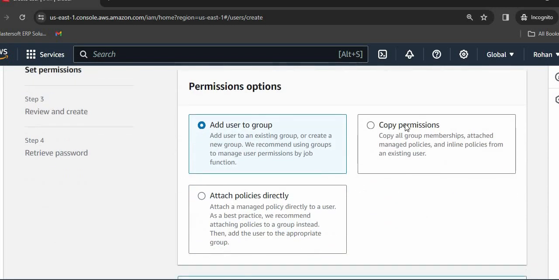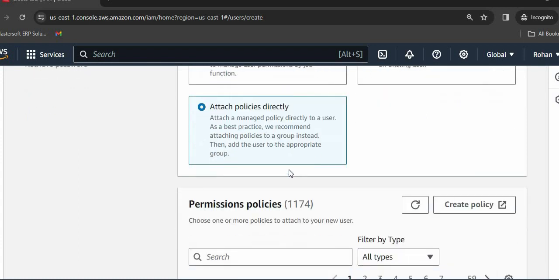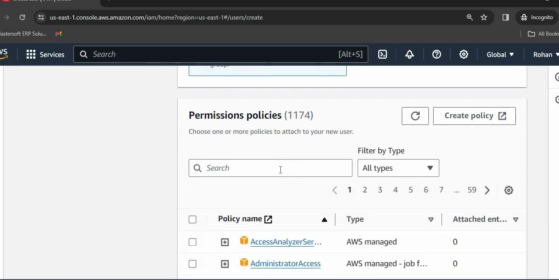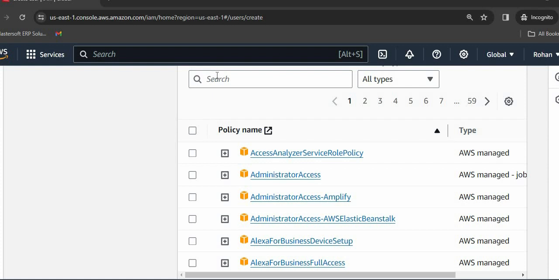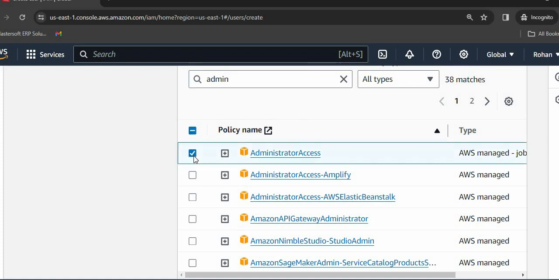Currently we are not interested in any group, so we will be attaching policies directly. I am creating an admin user, so I'll search for the admin policy. Here, we need to grant it the administrator access policy.